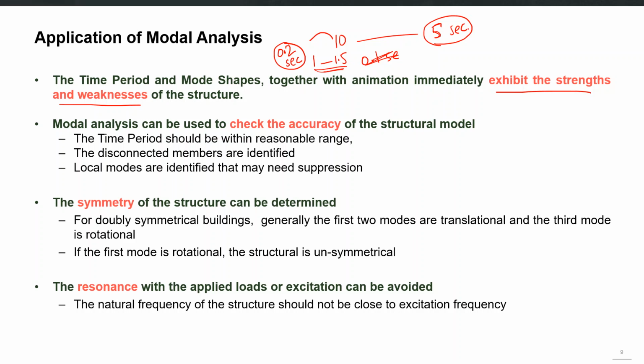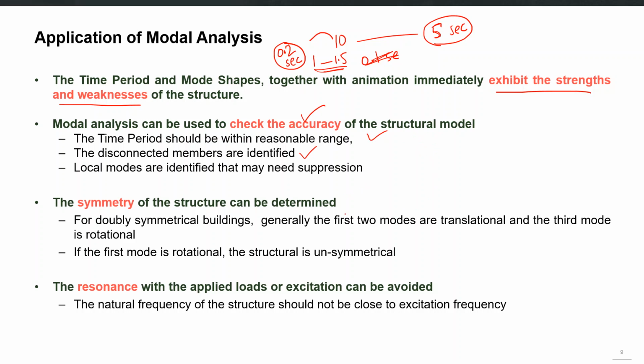You can check whether the first mode is translational or if you have the coupled modes. By coupled mode, I mean a mode which is participating in both directions, X and Y. So the accuracy of the computer model can be checked. The time period should be in reasonable range. If you have any discontinued members, you will have local modes. So the whole building will be just standing still in that mode, and only one element will be oscillating. So it will be a local mode.